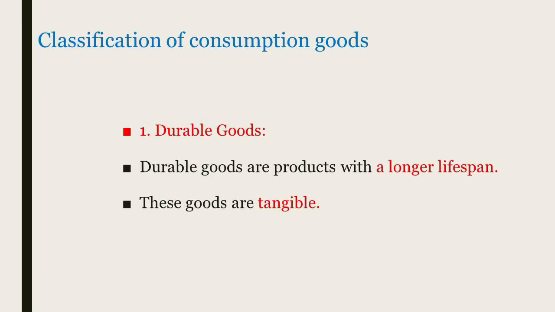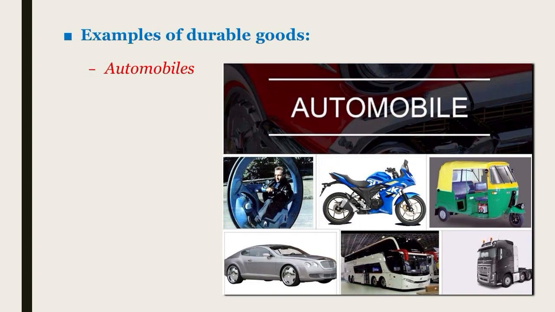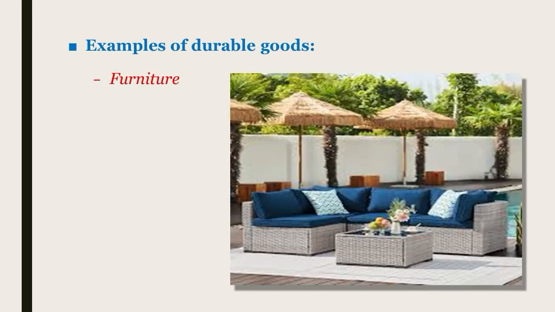Now let us take the classification of consumption goods. There are different types of consumer goods. Firstly, the durable goods. Durable goods are those goods which have a longer lifespan, typically lasting for an extended period. These goods are tangible and often require a significant one-time investment. For example, we can cite automobiles, home appliances, and furniture. These are some examples of durable consumption goods.